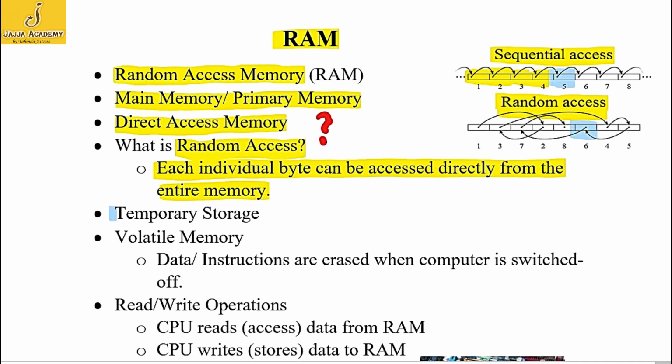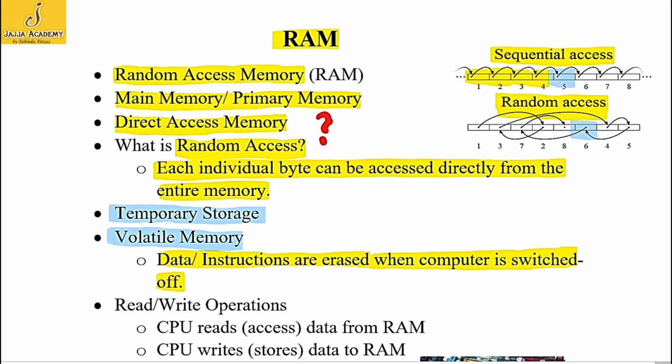Random access memory is a temporary storage. It is not a permanent storage. Data is stored temporarily on the random access memory. Random access memory is also known as volatile memory. Data or instructions are erased when computer is switched off. It means if we switch off the computer, all data stored on random access memory is erased. Such type of memory is called volatile memory.